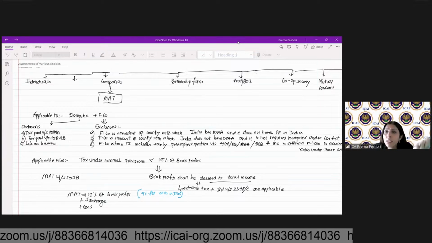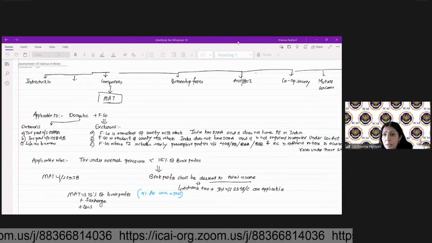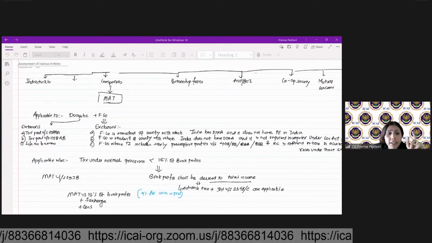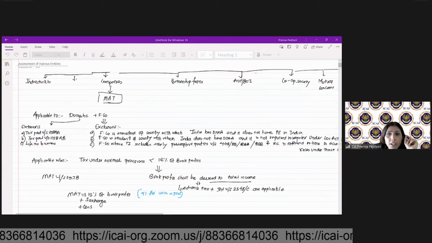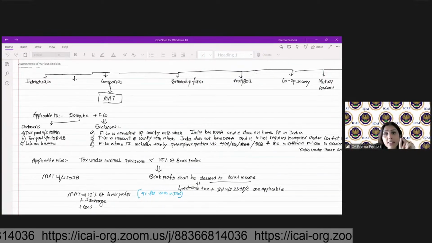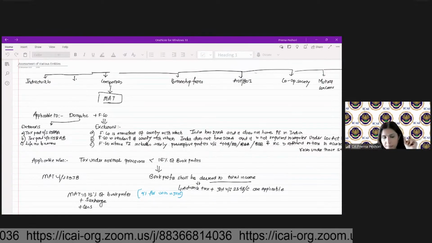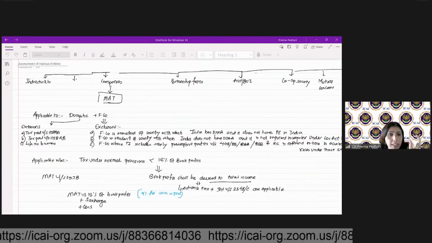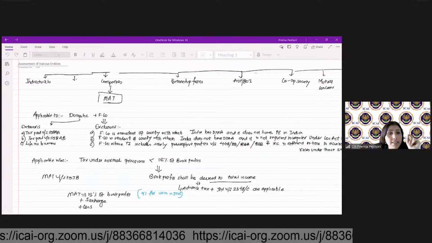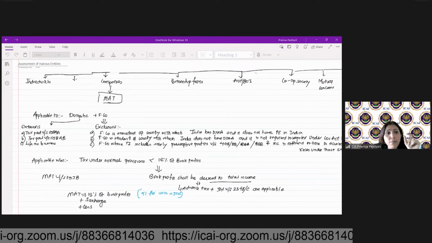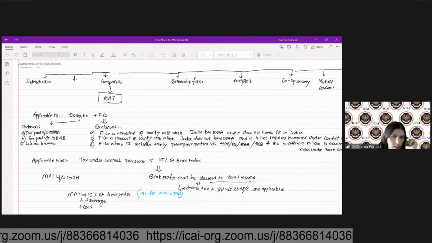For the foreign company, as I told you, MAT is also applicable to a foreign company. But what are the exclusions for the foreign company? The foreign company is a resident of a country with which India has a DTA and it does not have a PE in India. So MAT will not be applicable if a foreign company is a resident of a country with which India has signed a DTA and that foreign company does not have a PE in India.